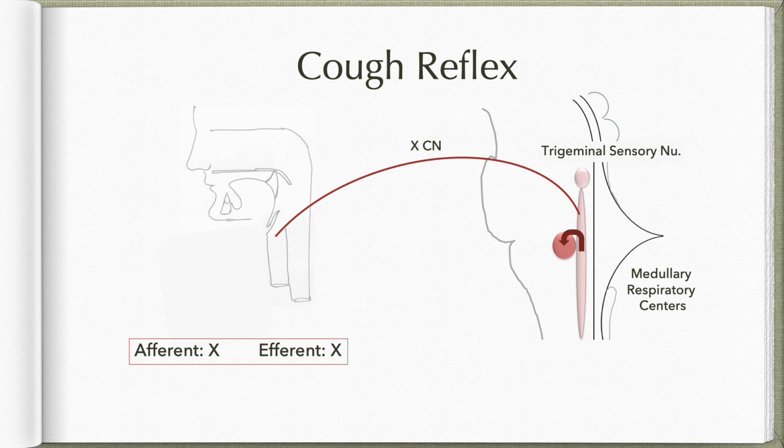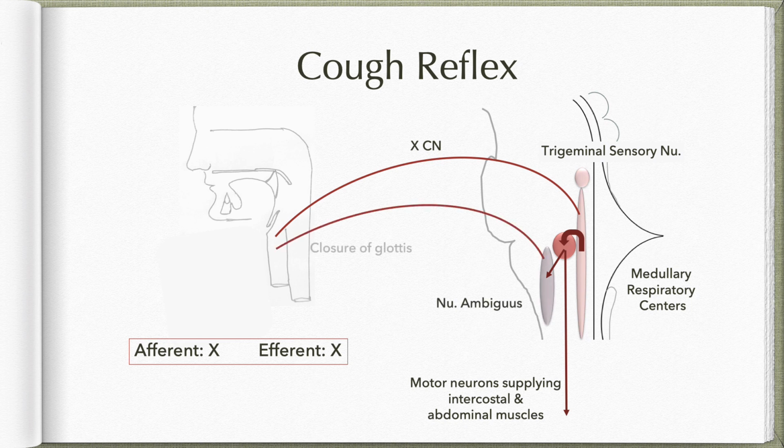Now medullary respiratory centers will project to spinal cord, wherein they'll be projecting to the motor neurons supplying the intercostal muscles and abdominal muscles. So their contraction will result in exhalation. And medullary respiratory centers will also project to nucleus ambiguus, which projects back to the larynx, which will result in closure of the glottis. So basically between these two projections from the medullary respiratory center, what we get is an energetic exhalation against the closed glottis, what is known as cough. So here the afferent limb is mediated by 10th nerve and efferent limb is also mediated by the 10th nerve for the cough reflex.